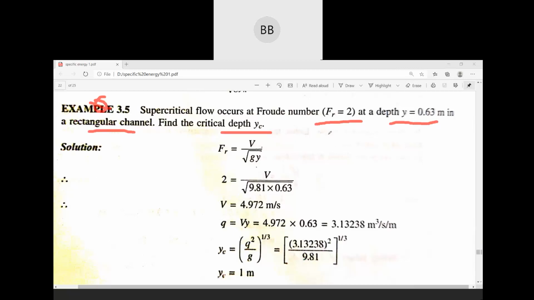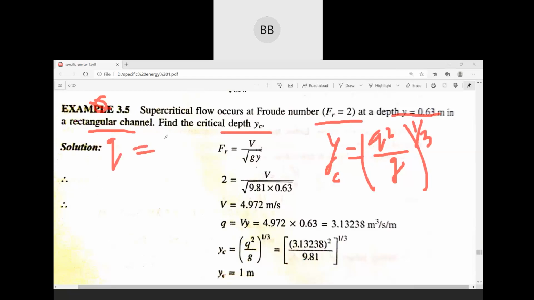So we all know the critical depth for a rectangular channel is nothing but (q squared divided by g) to the power 1 by 3. We need to find out the yc value, and for that first we need to find out the small q. Small q is nothing but discharge divided by width of the channel. Is the discharge given? No. Is the width of the channel given?